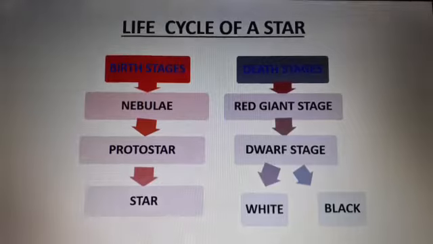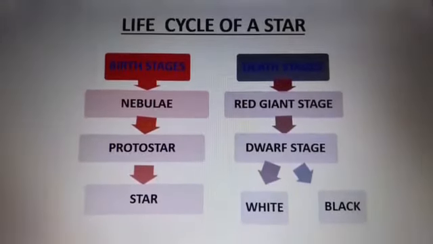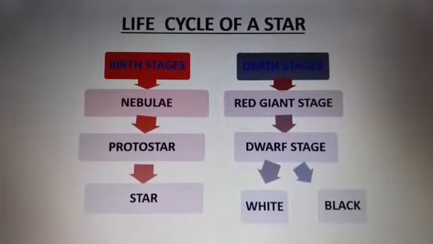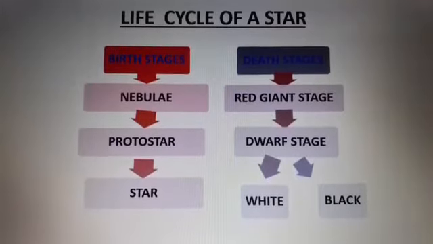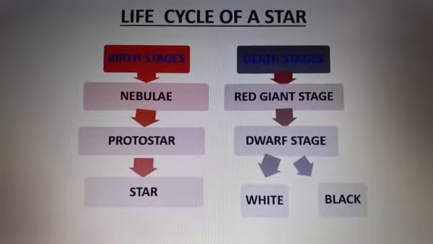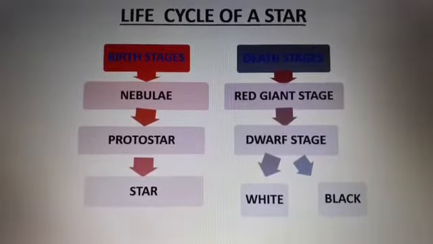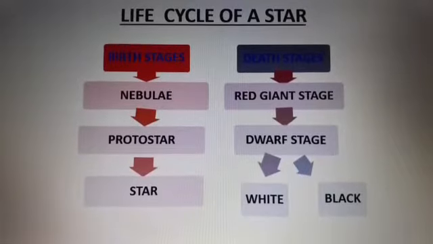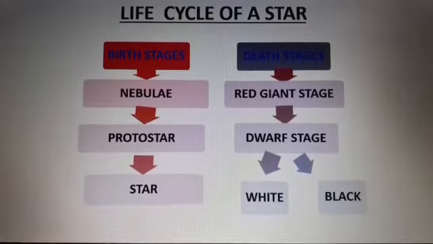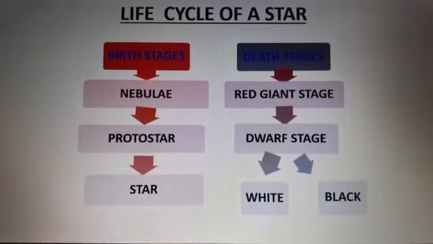Okay, the next topic is life cycle of the stars. The life cycle of the star is divided into the 2 stages. 2 main stages are birth stage and death stage. Birth stage is further divided into nebulae, protostar, and it ends up with the formation of a star. Death stage starts from the red giant stage, then the dwarf stage, which is divided into 2 categories: white dwarfs and black dwarf.